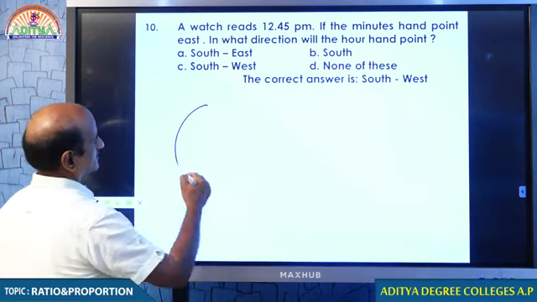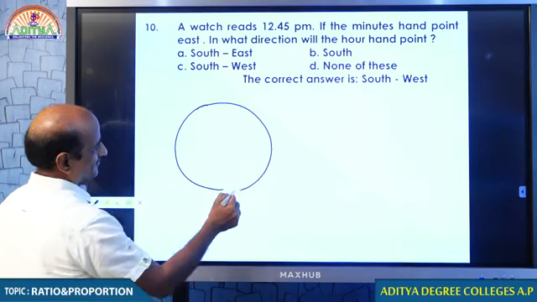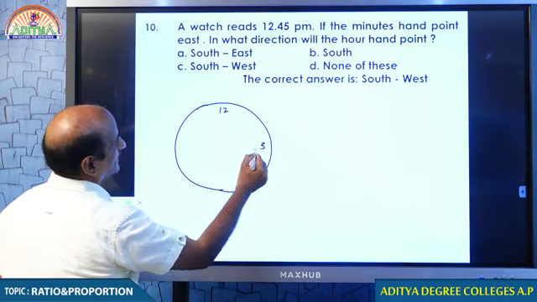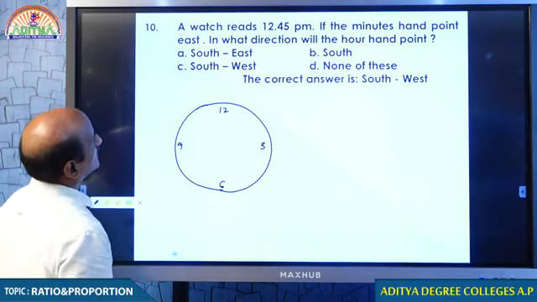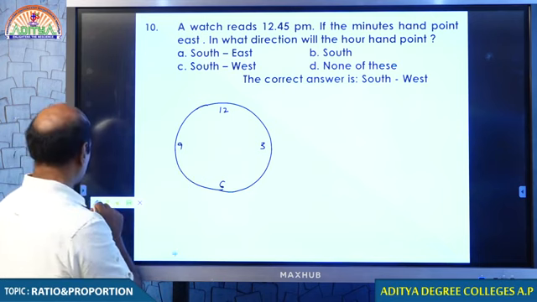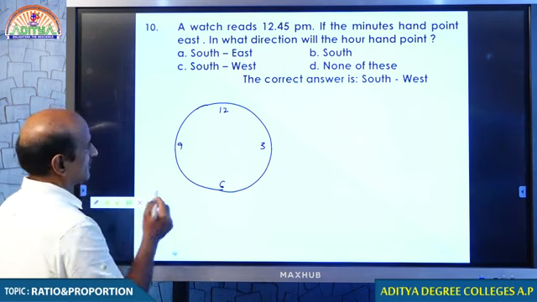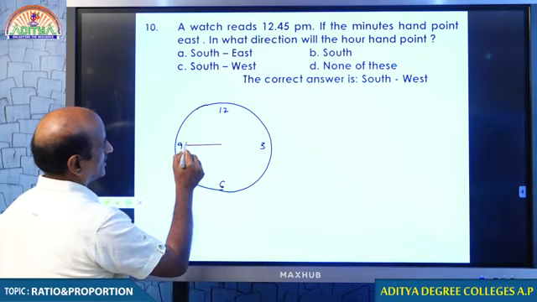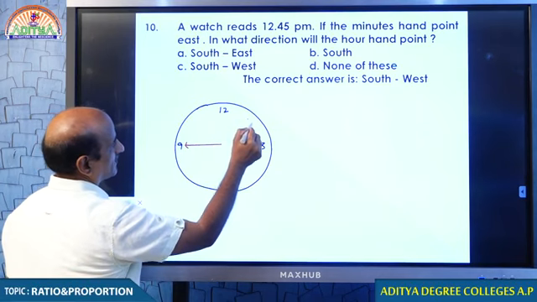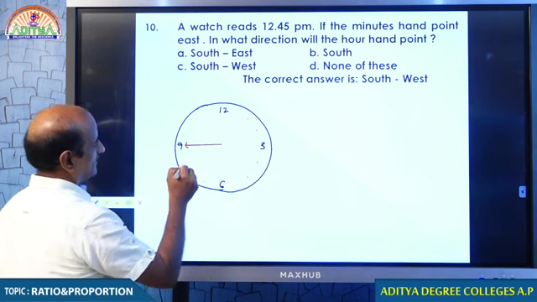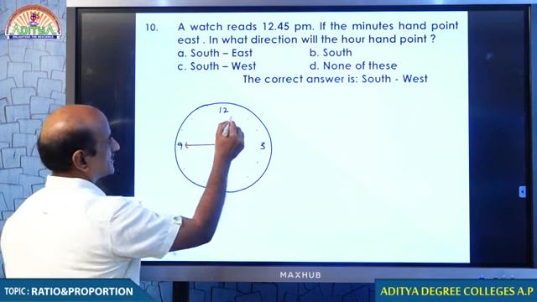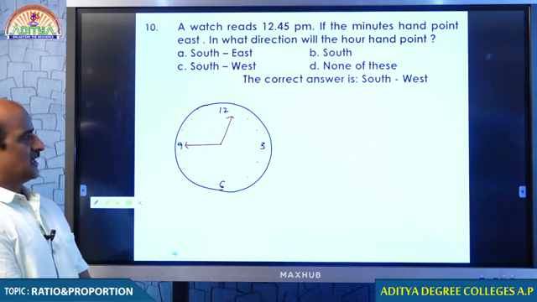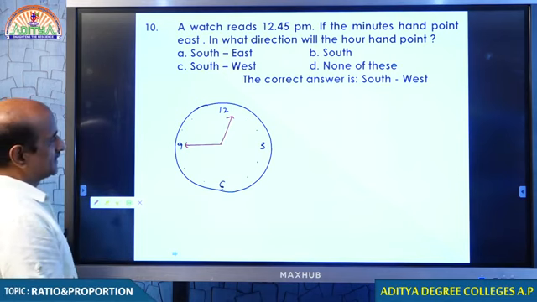Now in a clock, here we have a clock, and it is not a digital clock, you know that, 12, 3, 6, and now tell me what is the time now? The time is 12:45. 12:45 means the minute hand should be on 9. It is more than 12, which means the hour hand is somewhere between 12 and 1. Okay, I think you understand.